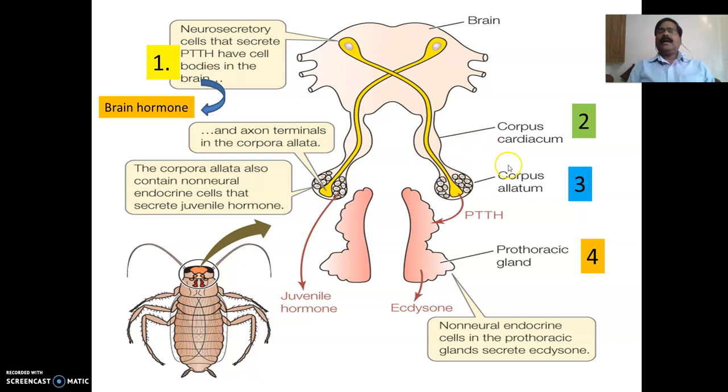Okay. And corpora allata. So this corpora allata produces the hormone which is known as juvenile hormone. Now prothoracic glands also produce another important hormone which is known as ecdysone, which plays an important role in the molting process. Now this juvenile hormone which is produced by the corpora allata plays an important role in the metamorphosis. So this juvenile hormone is also known as neotenin.